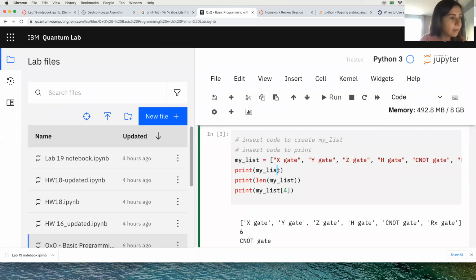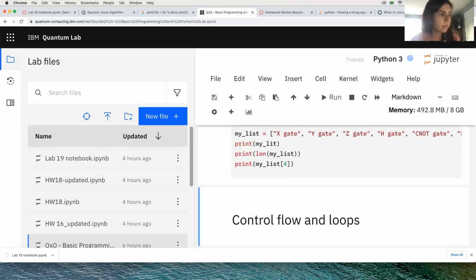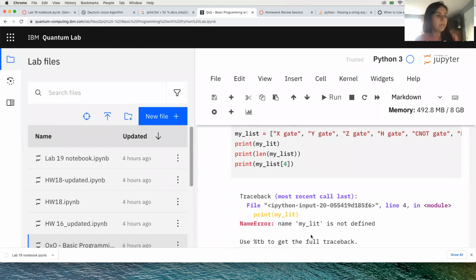Now, if I put print list here, it's probably gonna bug. See, it bugs because it says my list is not defined. Of course, it's a list. So it's a very common mistake. Sometimes an entire cell of code bugs because you forget or mistype something.